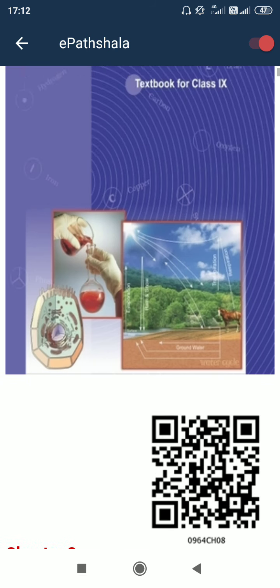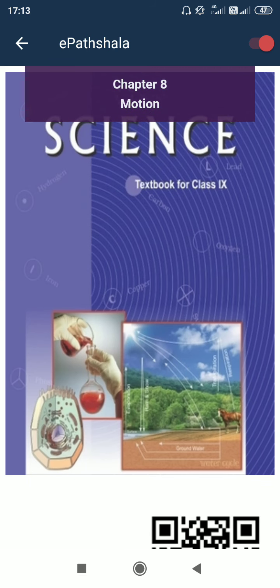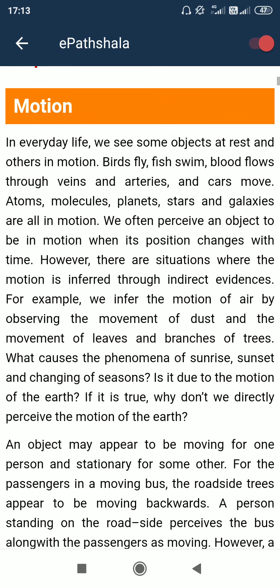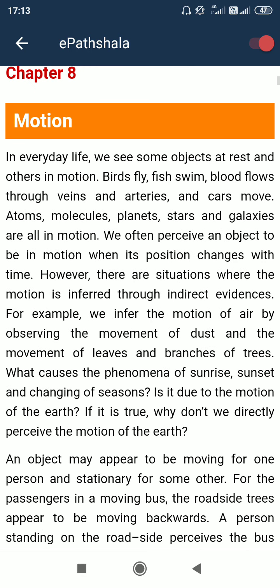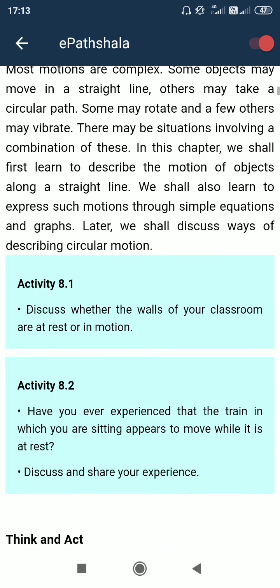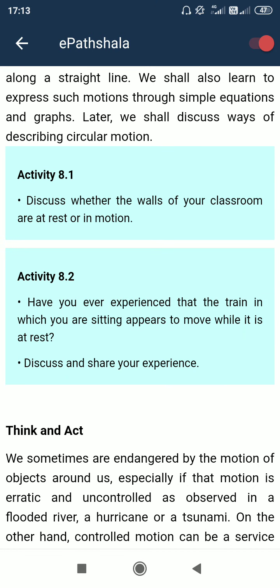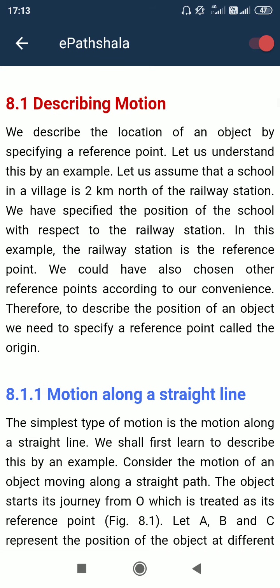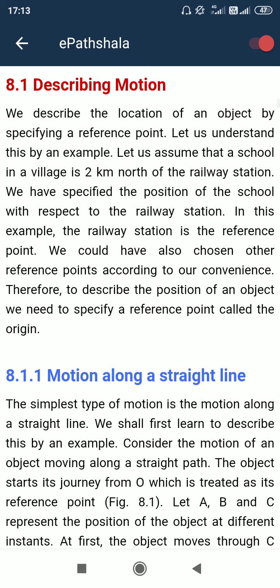So let's study, and this is the science subject, from class 9 NCERT book. The chapter name is motion. Motion means movable, something changing its location or place as the time changes. Let's go to describing motion. Motion is very simple. I think you all already know what motion is: changing the location, changing the place.